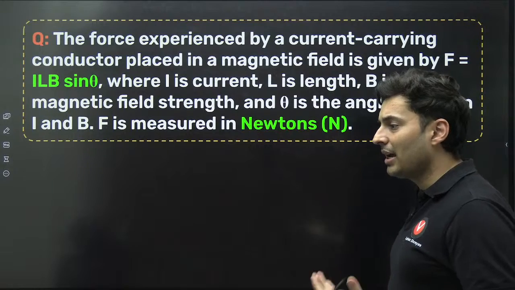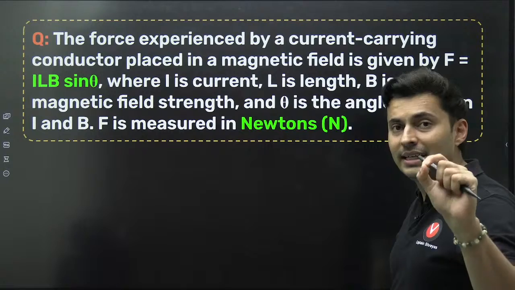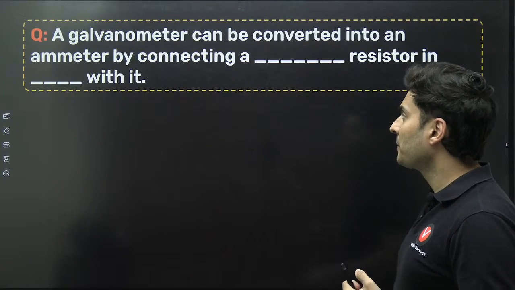Yes, IL cross B, but sine theta is also there. Be careful, not just ILB. ILB is when theta is 90, or sine 90 is 1.